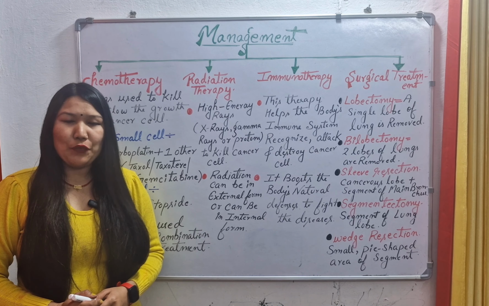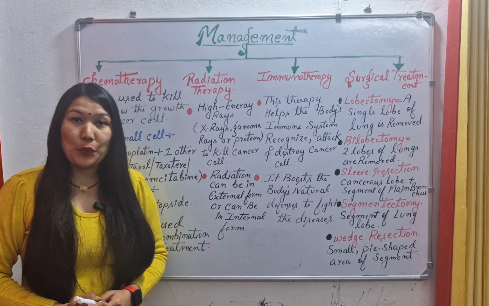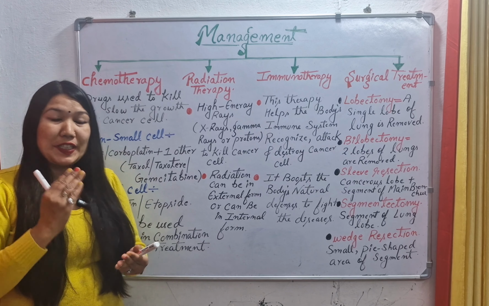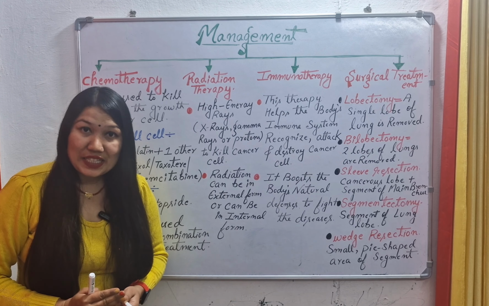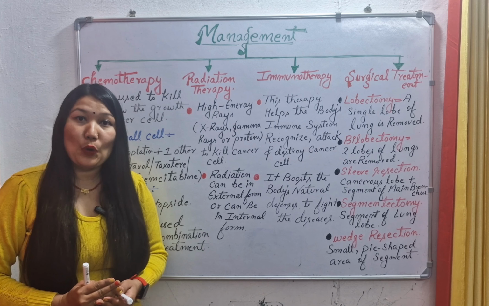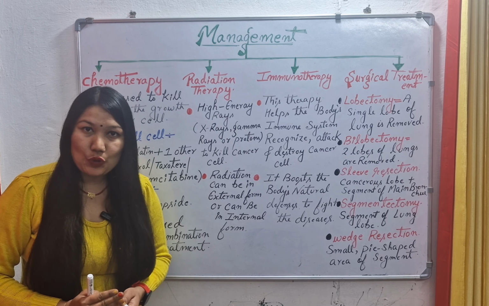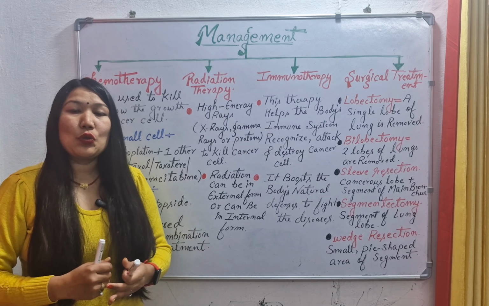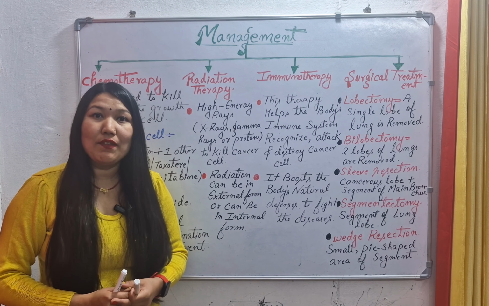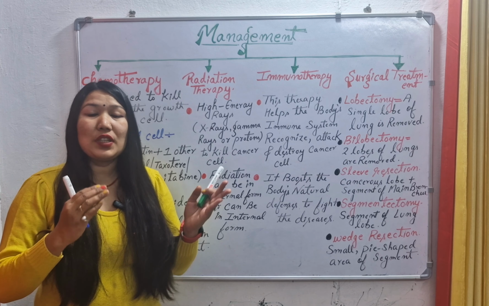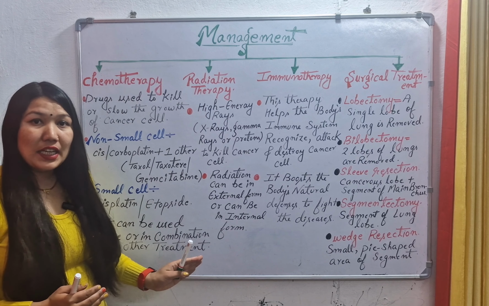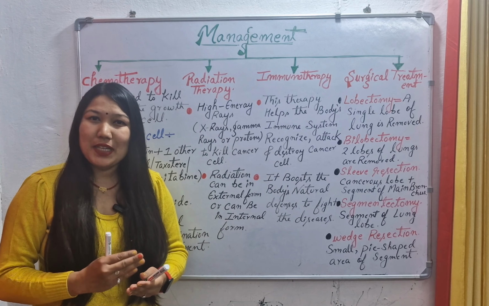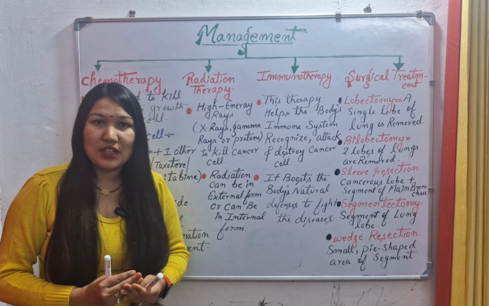Next, we have management of lung cancer, or what are the treatment options for lung cancer. First we have chemotherapy. Chemo drugs or medicines are given to the patient through the oral route or the intravenous route. These are cancer killing drugs. These drugs will kill the cancer or shrink the tumor. This chemotherapy can be given with radiation, immunotherapy and with surgery also. It can be given before surgery and after surgery also.